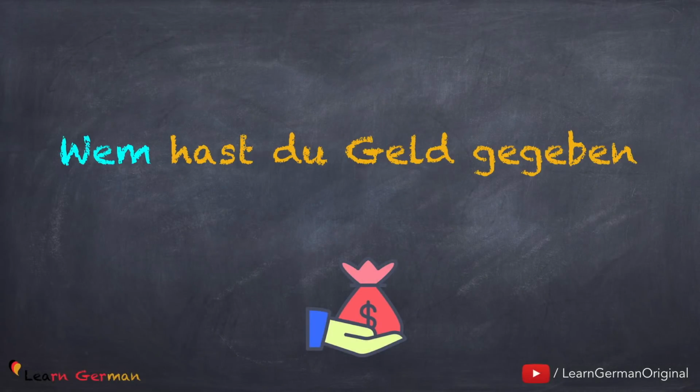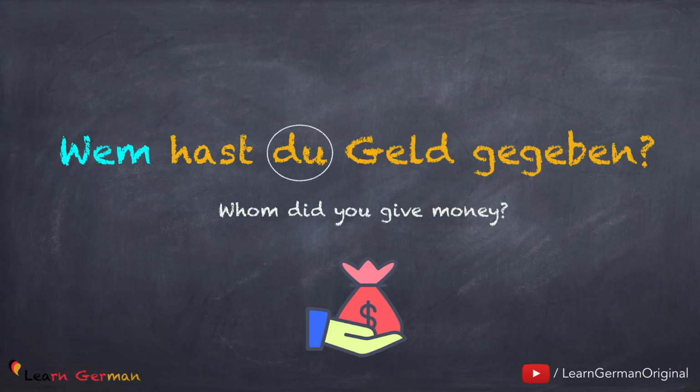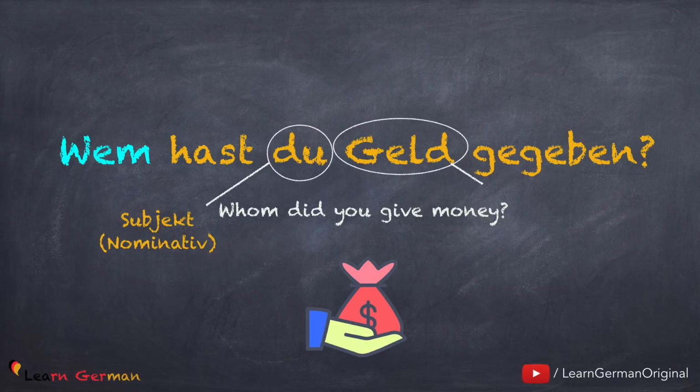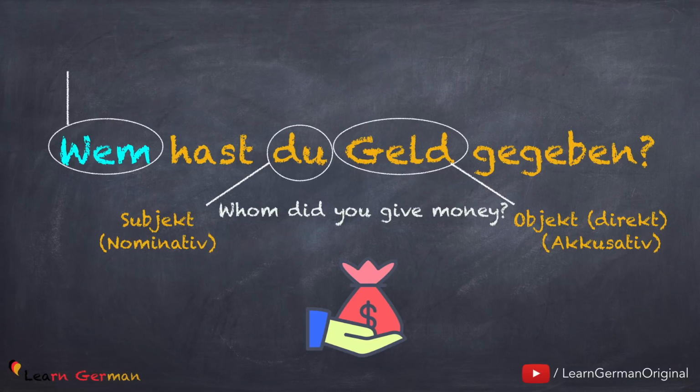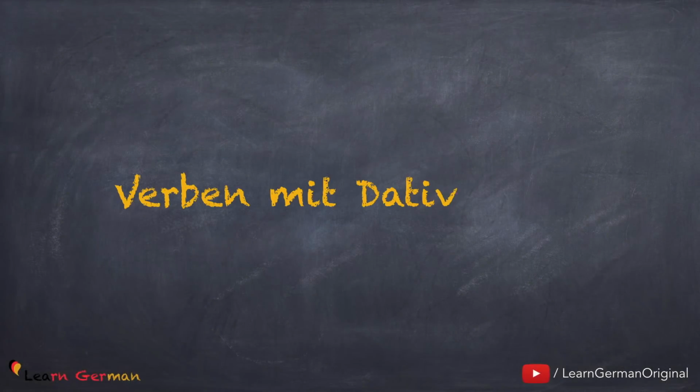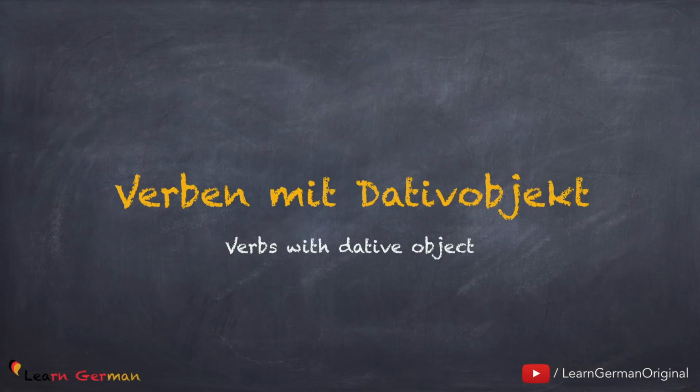Let's look at another example. Wem hast du Geld gegeben? Here also, du ist the nominative Subjekt, Geld ist the accusative Objekt und wem ist das Dativ Objekt. Wem is also always used for persons, so when you are answering this question, you could say, ich habe ihm das Geld gegeben.